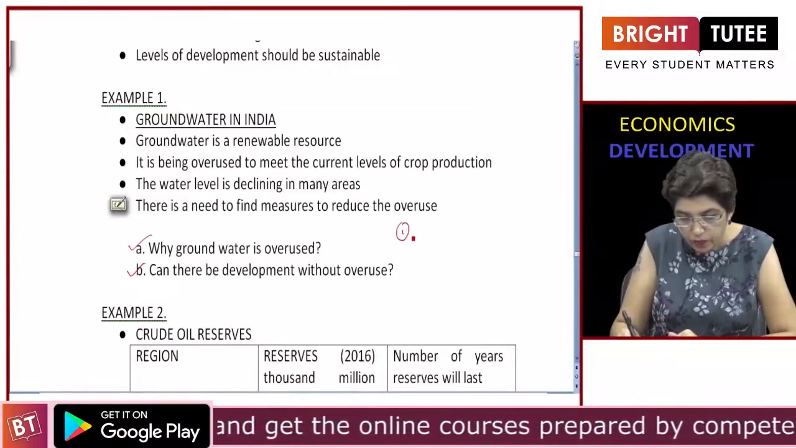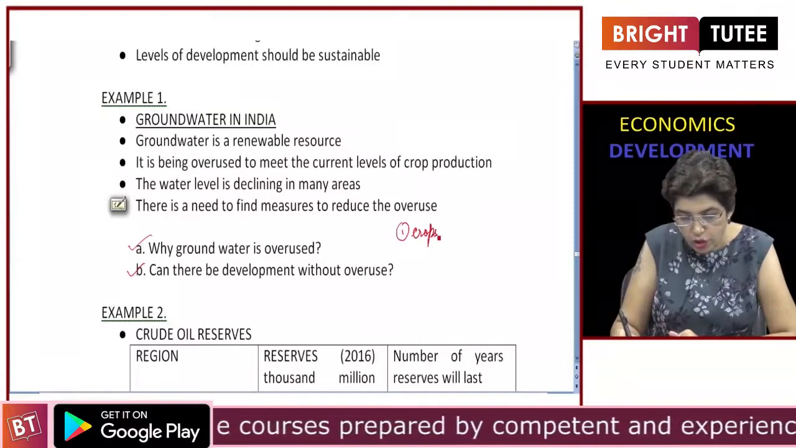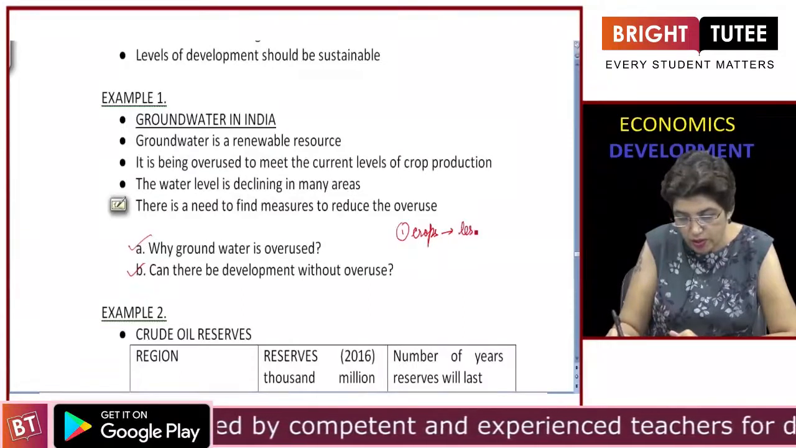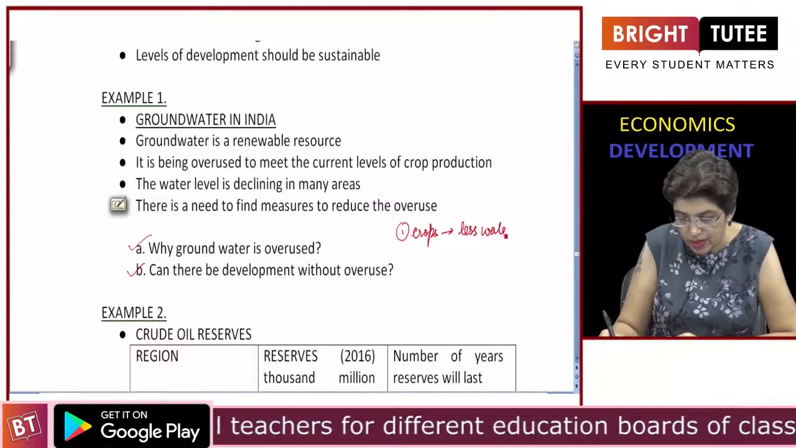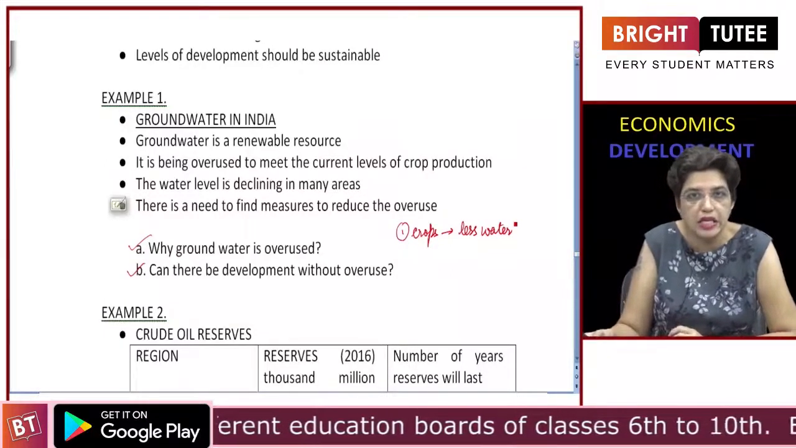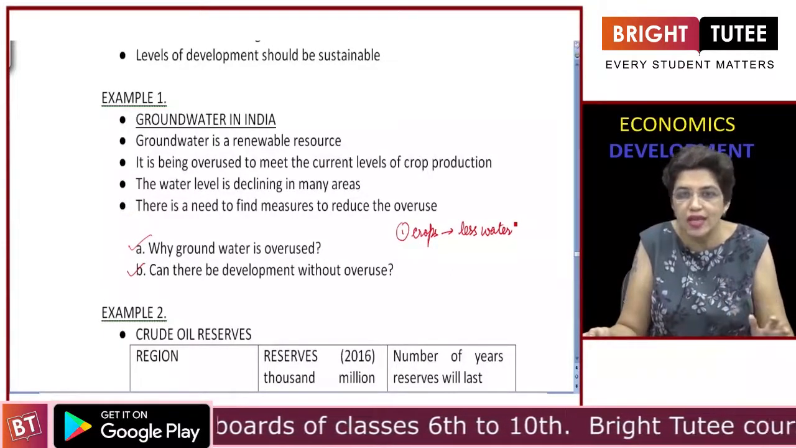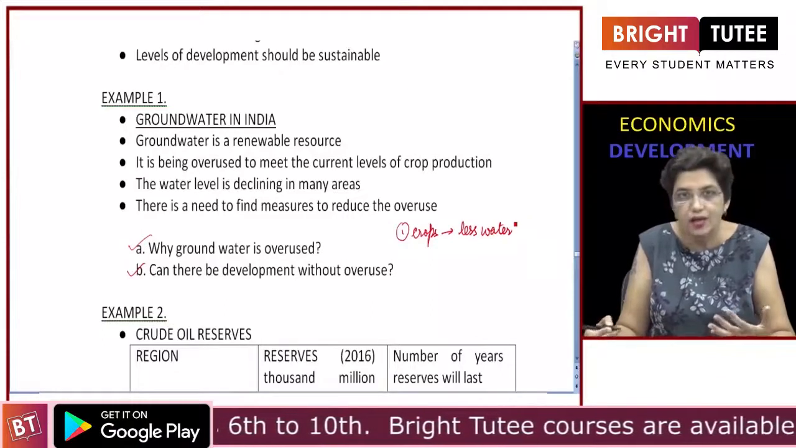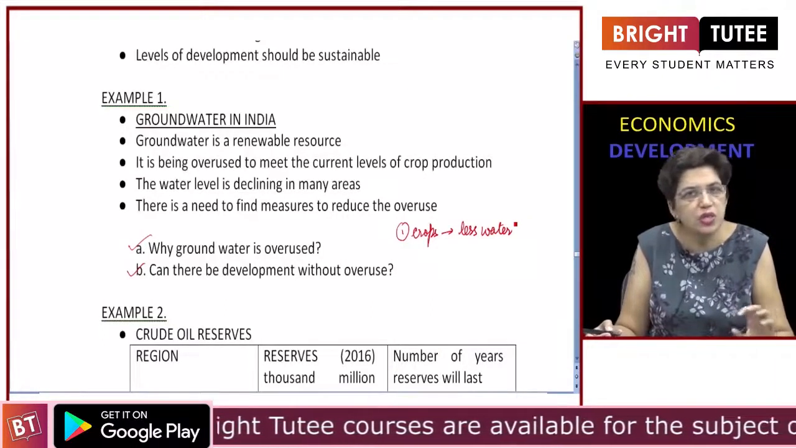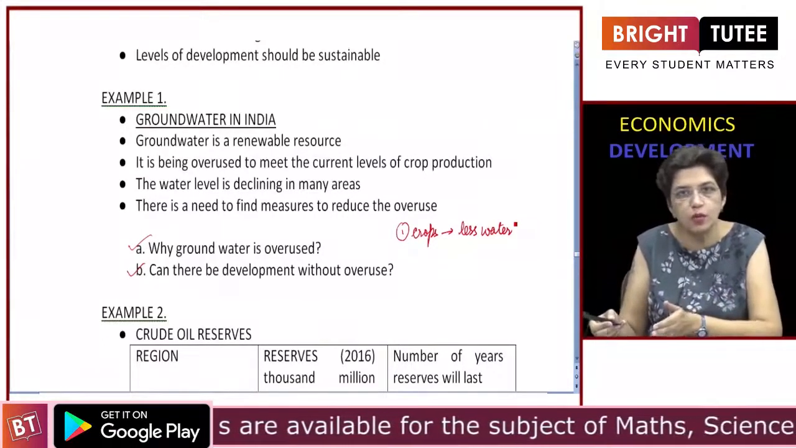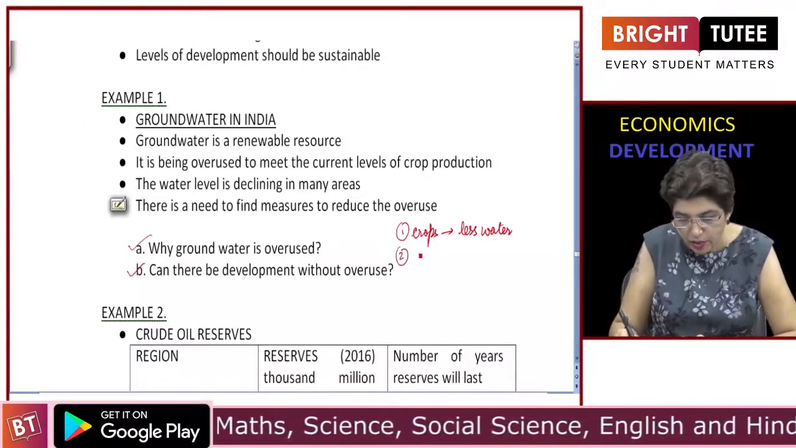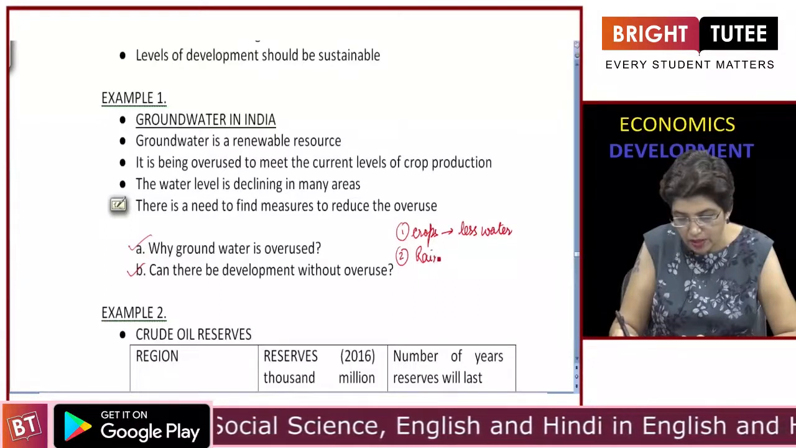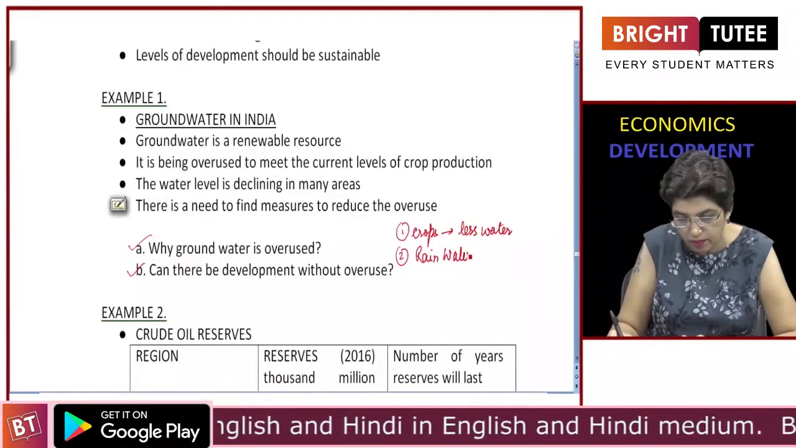First of all, those crops which require less water should be promoted, like bajra, jowar, ragi. These crops need less water as compared to rice. Rice, sugarcane and cotton use up a lot of water. So if the less water-intensive crops are promoted, the water overuse problem can be solved. Second thing which can be done is rainwater harvesting.